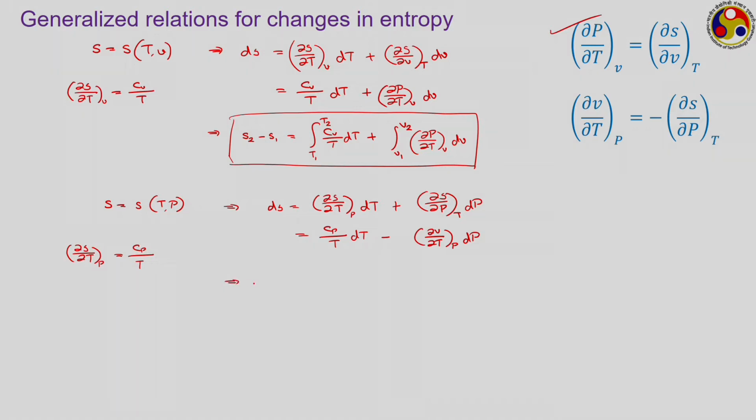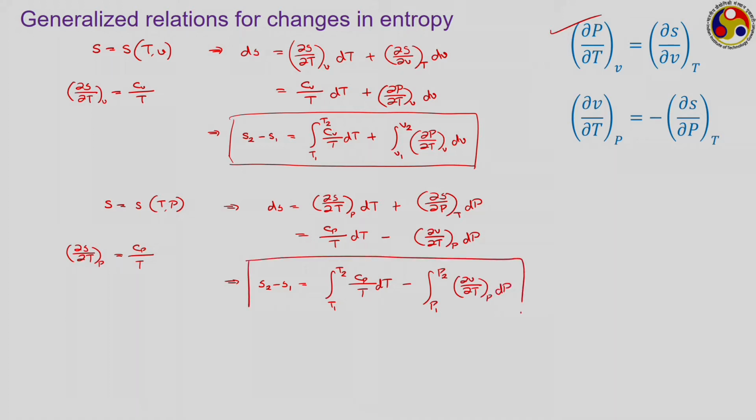Now, for a change of state from 1 to 2, we can write S2 minus S1 is equal to integral T1 to T2 Cp by T dT minus integral P1 to P2 ∂V/∂T at P dP. So, this is the second relation.